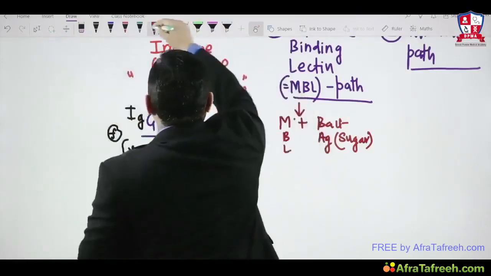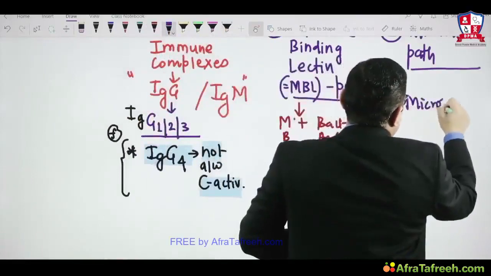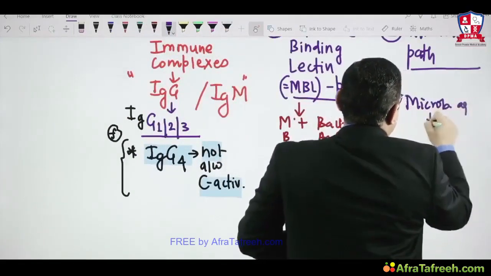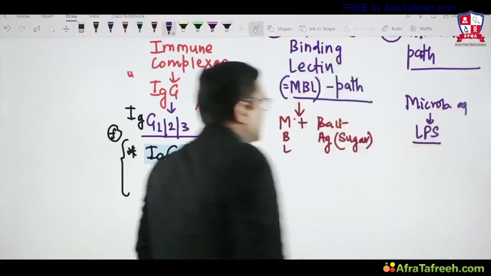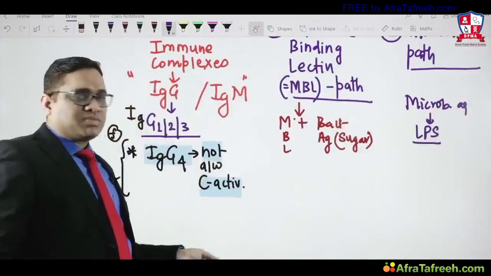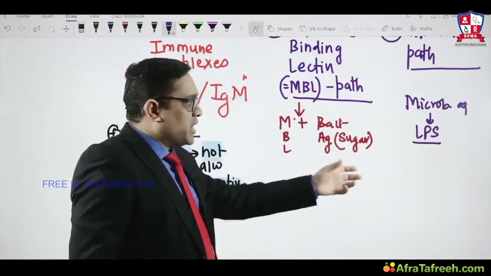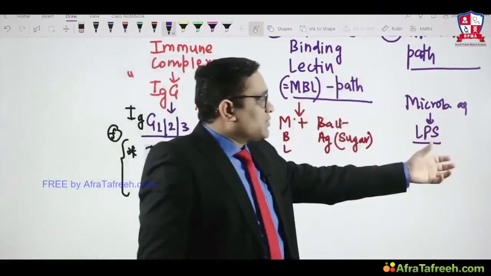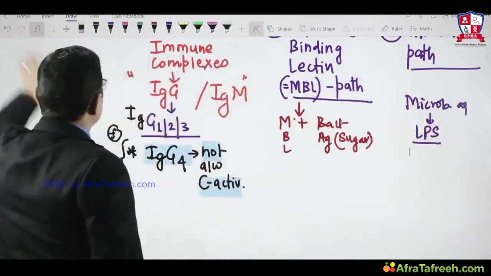The alternative pathway is activated by microbial antigen, especially lipopolysaccharides. So now we can see there are three pathways: the classical pathway, immune complex mediated; then the mannose binding lectin pathway, by the bacterial sugar moiety; and then the alternative pathway, by lipopolysaccharide of the bacterial surface. So this is how the complement pathway will be activated.